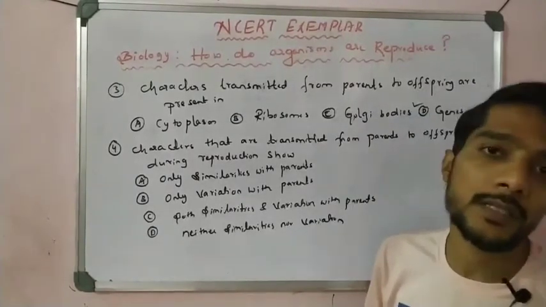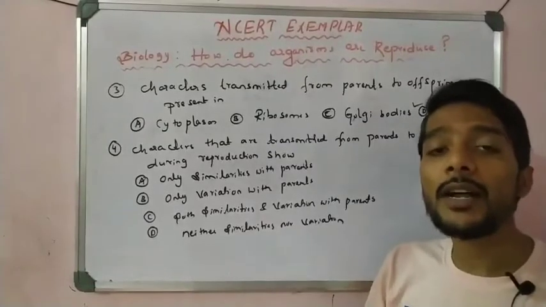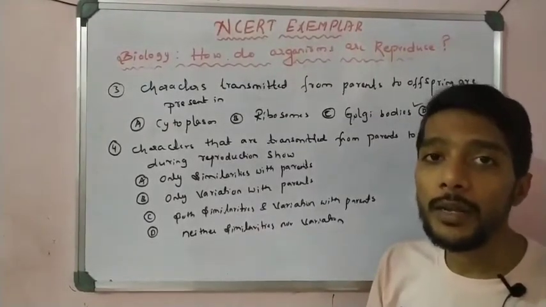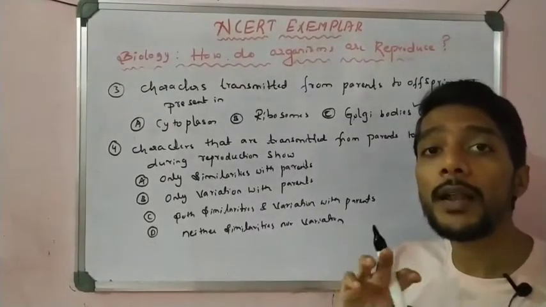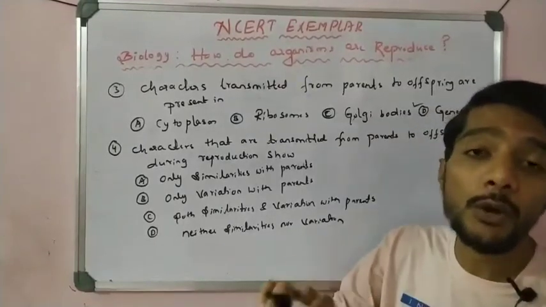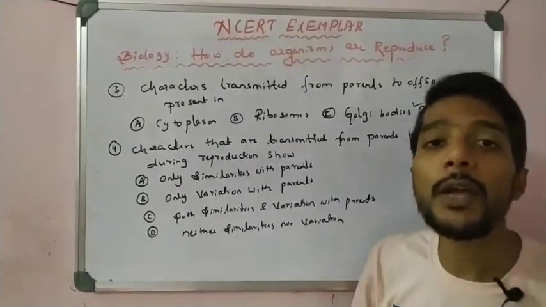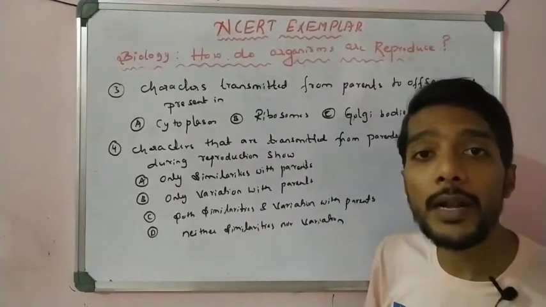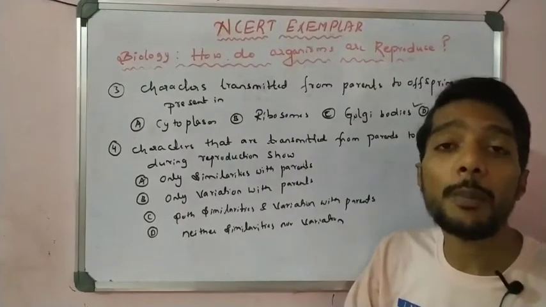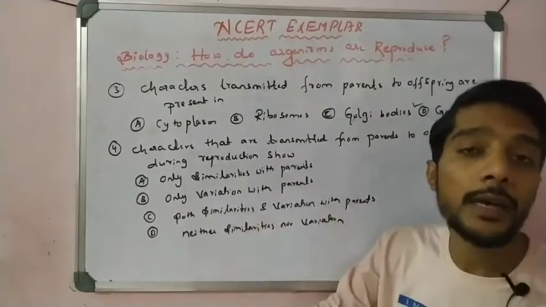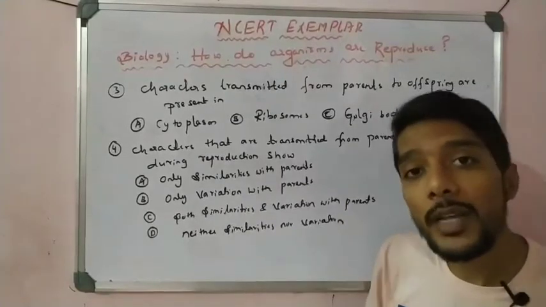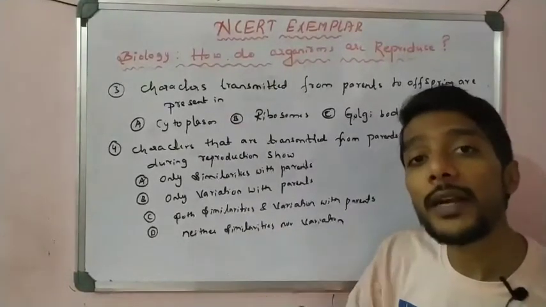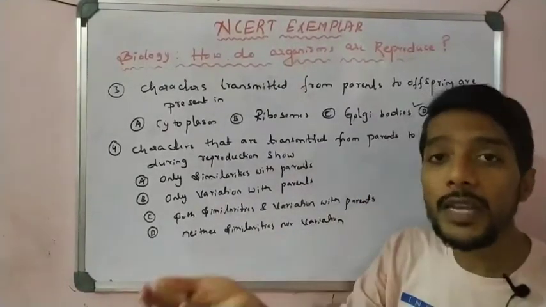The copying of DNA is inaccurate because of some biochemical reactions. Due to the inaccurate copy of the DNA and the mixing of male and female gametes, two different characters mix, and that leads to variation, right?